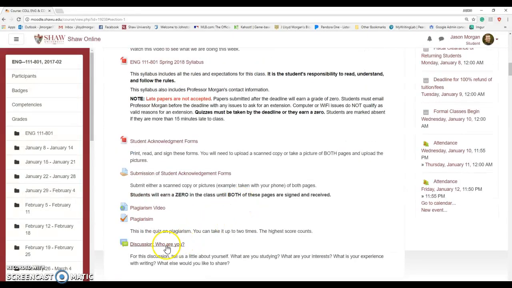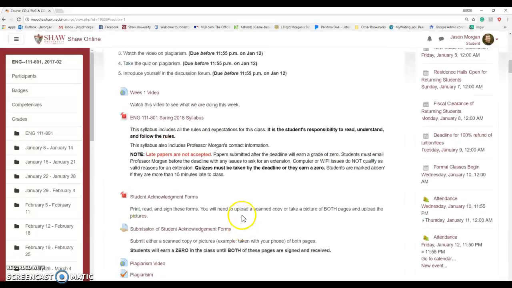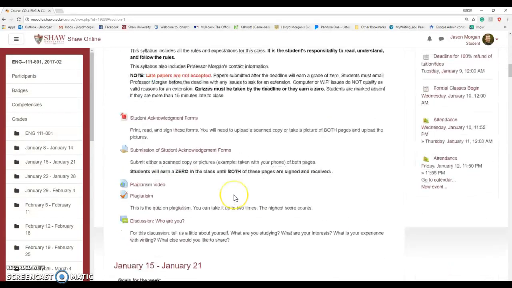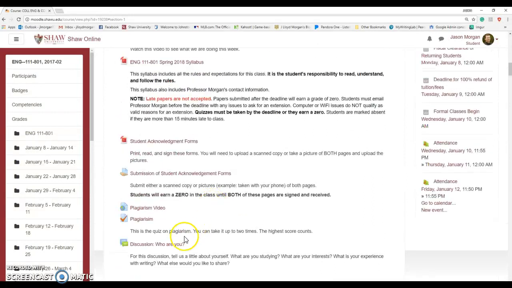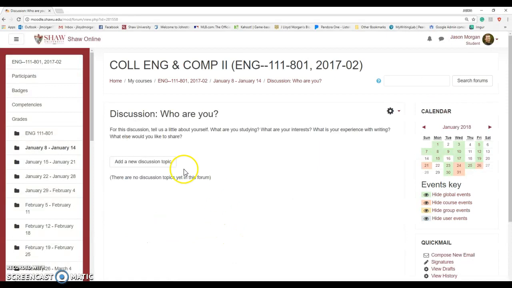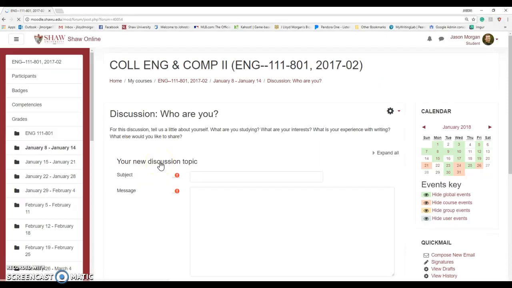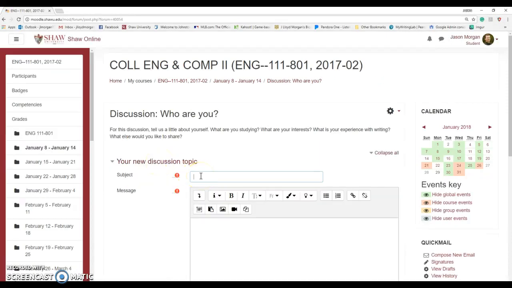Last but not least for this week is the discussion. Well, actually, there's a reading we have to do. I'll remind you how to do that. The discussion is right down here. So, discussion: who are you? For this one, you just click on the discussion board, add a new discussion topic, and then you just say, maybe your name, Jason Morgan, that's me.